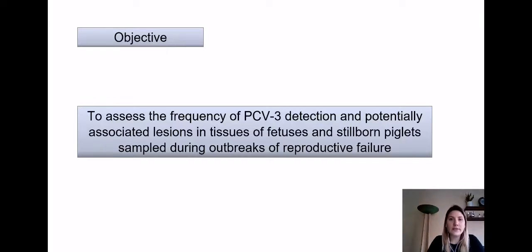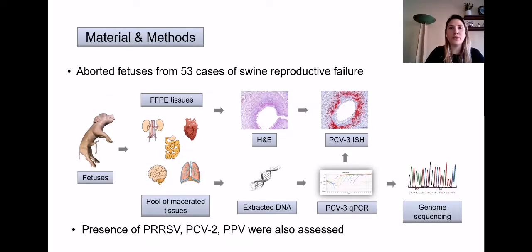For this study, the objective was to assess the frequency of PCV3 detection and potentially associated lesions in tissues of fetuses and stillborn piglets sampled during outbreaks of reproductive failure. The frequency of PCV3 was analyzed in 53 cases of evident reproductive problems at the last term of gestation. The samples were sent to a diagnostic service. For that, tissues of aborted fetuses and stillborn piglets were collected in two manners.